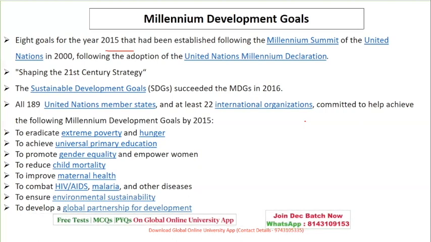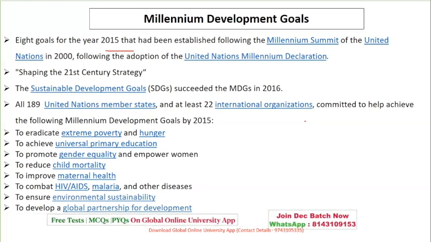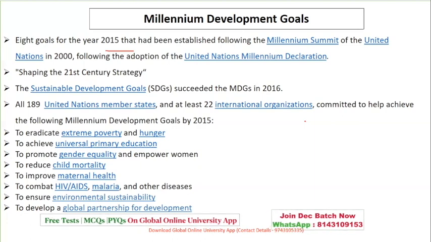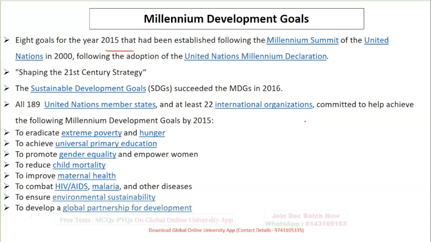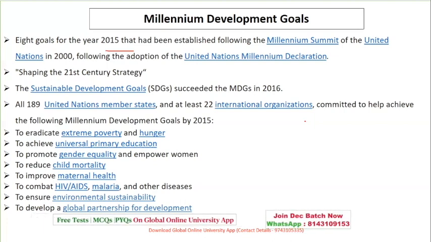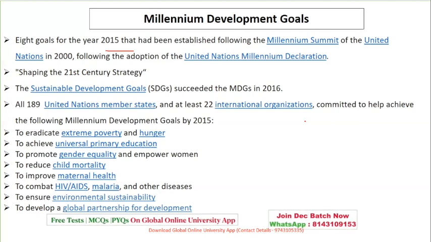So you need to go through it once properly also. The Millennium Development Goals: to eradicate extreme poverty and hunger, to achieve universal primary education, gender equality and women empowerment, child mortality, maternal health, HIV/AIDS to be combated along with malaria and other diseases, to ensure environmental sustainability, that is not only for the present generation but for the future generation also, and to develop a global partnership for development. So just keep the sequence also in mind.